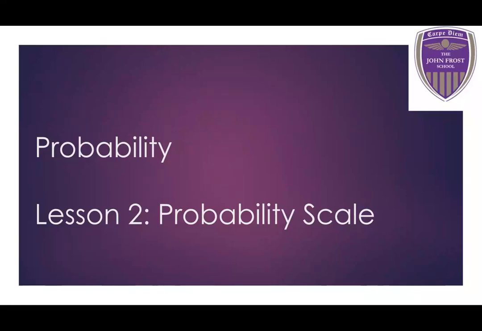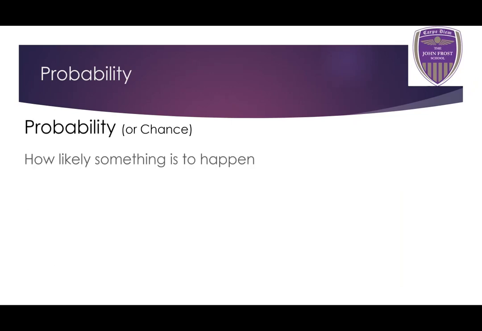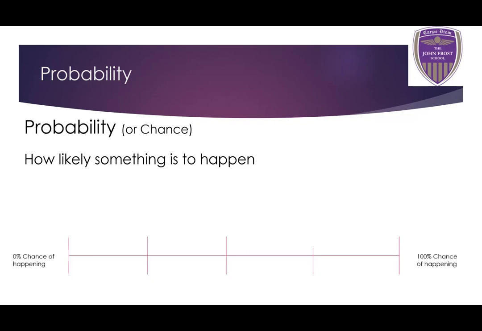In this lesson, we're going to be looking at the probability scale. Let's jump right in. So probability, or you can use the word chance if you would like, is just how likely something is to happen. Last lesson, we looked very briefly at the probability scale. On the left-hand side, we say that things have a 0% chance of happening. And on the right-hand side, we say things have a 100% chance of happening.